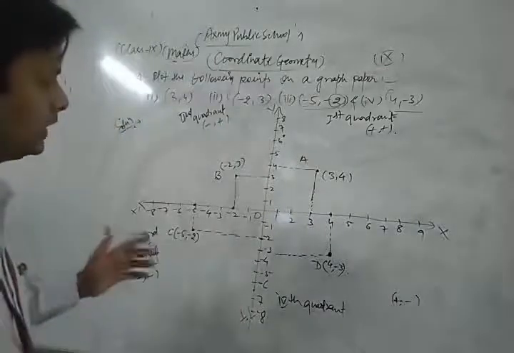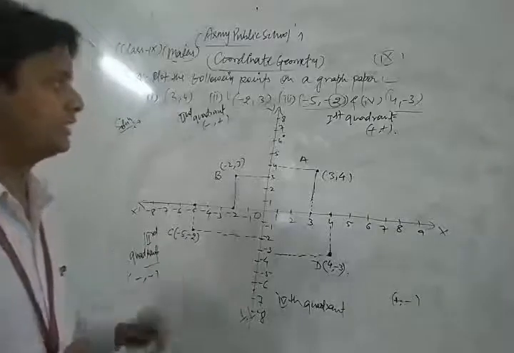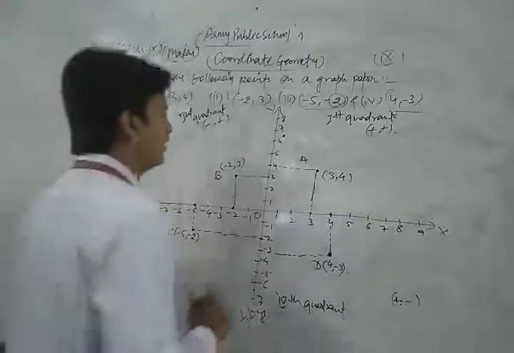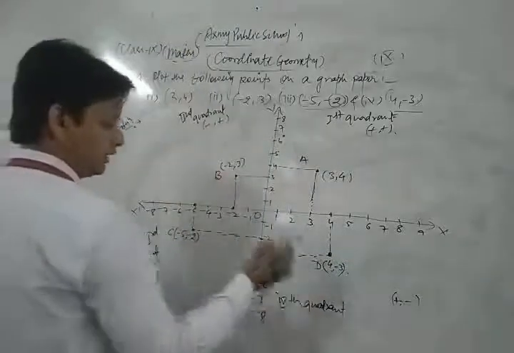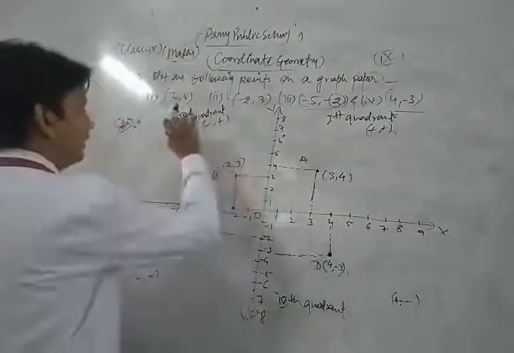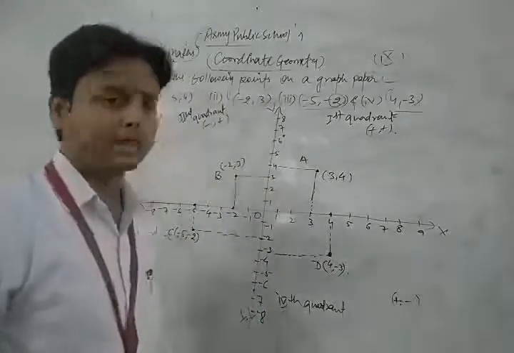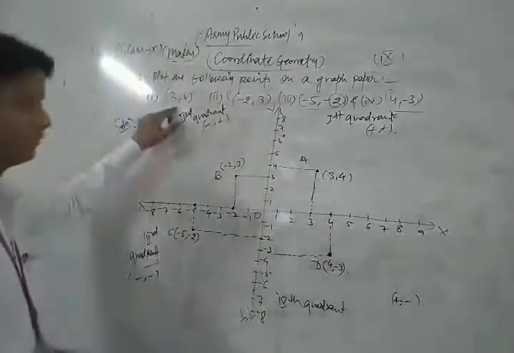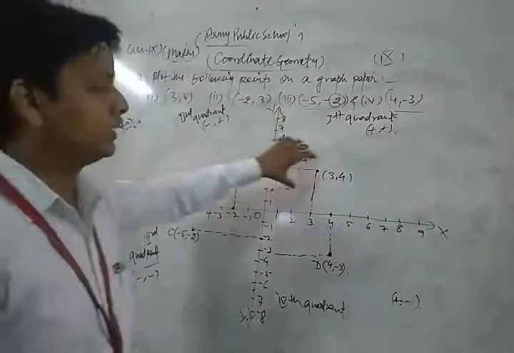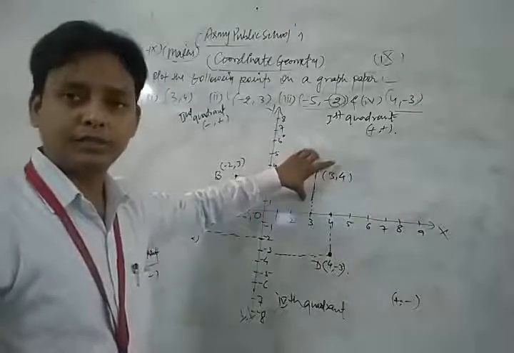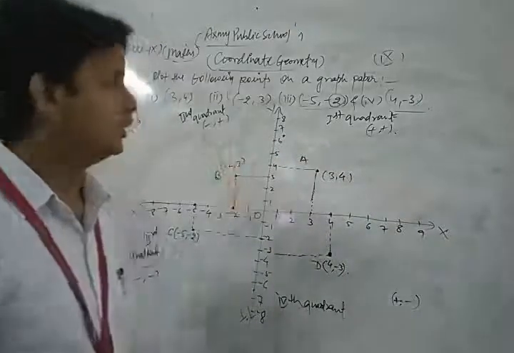So please do more and more practice of this type of questions. Here this is your first quadrant, second quadrant, third quadrant, fourth quadrant. Is it clear to everyone? We plotted the points (3, 4), (-2, 3), (-5, -2) and (4, -3). First we take (3, 4): both abscissa and ordinate are positive, so it lies in the first quadrant, so we plot it here at that place.